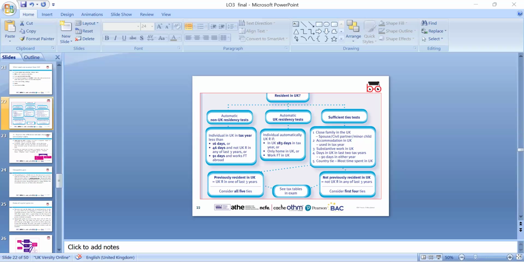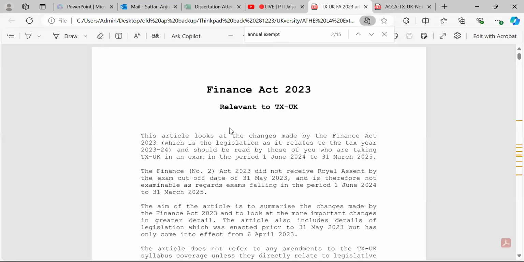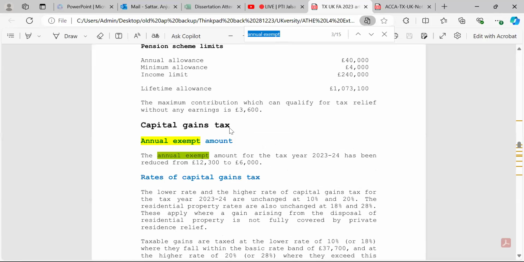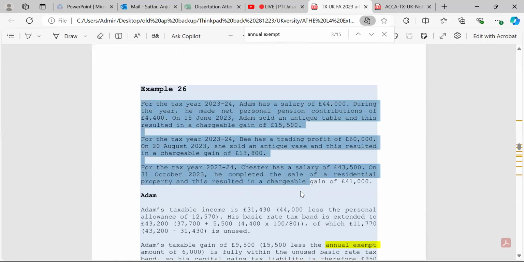Okay, so for the sake of time, I shared with you the handout. Just one second, I'll quickly show you how we can use it. I shared this booklet with you. Press Control F and search for annual exempt, and you can find the capital gains and the rates there, and you will find the exempt amount. You will find a lot of examples. For our assignment, we can pick examples. We can change the name, no problem. We can change the amounts, but the rates, of course, stay within that, if you want to use the example as it is.